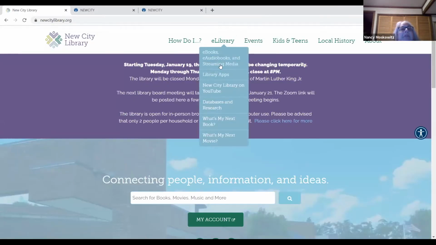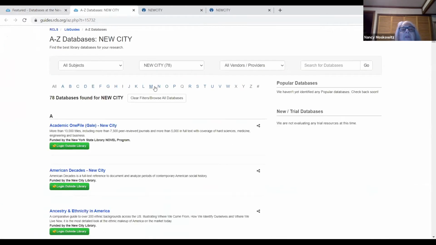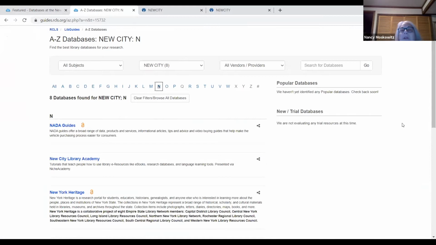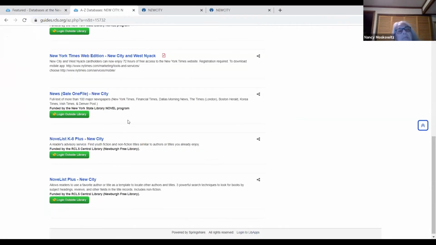Okay, so we're going to go back to newcitylibrary.org, eLibrary, databases and research, databases A to Z, and we're going to go on Novelist. So we've got to scroll down and get through all the Ns till we find Novelist. The first one that comes up is the K through 8. We're going to ignore that one unless you want to be looking for your child. This is funded by RCLS Central Library, Newburgh, which means it's available to everyone with an RCLS library card. I'm going to log in.